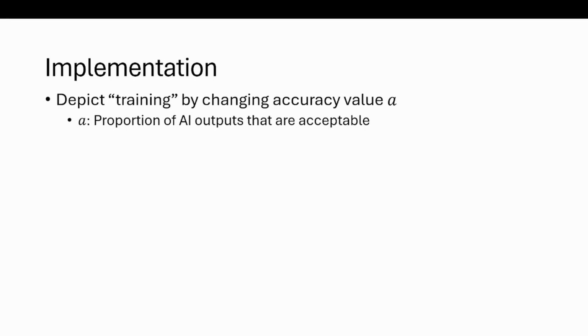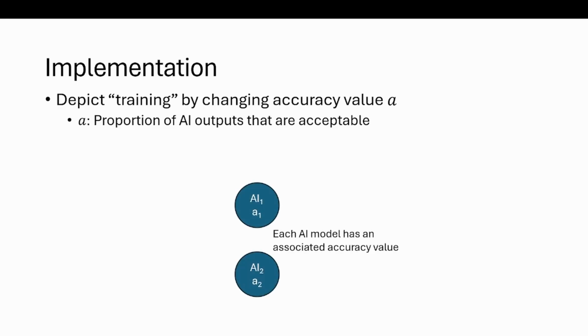Now we're going to talk about how we implemented these concepts within our model. We're depicting training of an AI by changing an accuracy value A. A depicts the proportion of AI outputs that are acceptable. Each AI model has an associated accuracy value, and the human input also has an associated accuracy value.